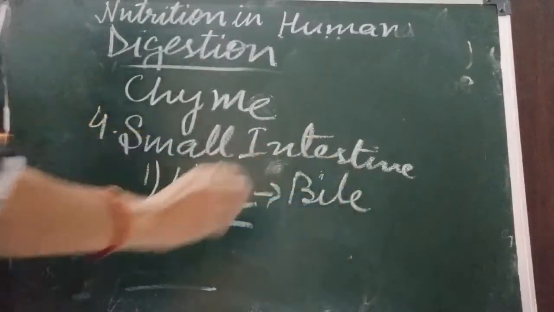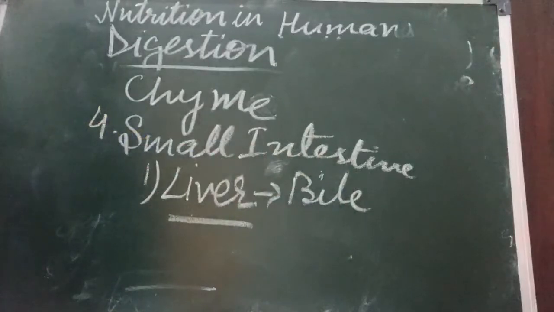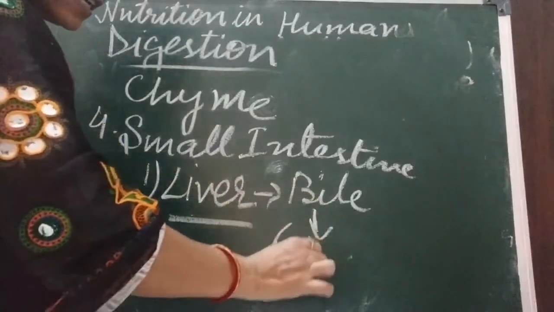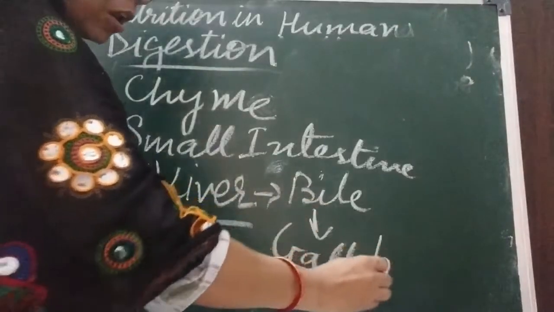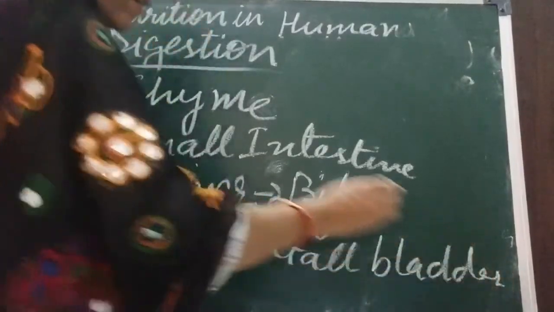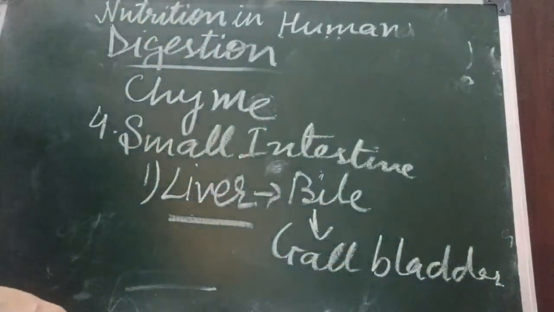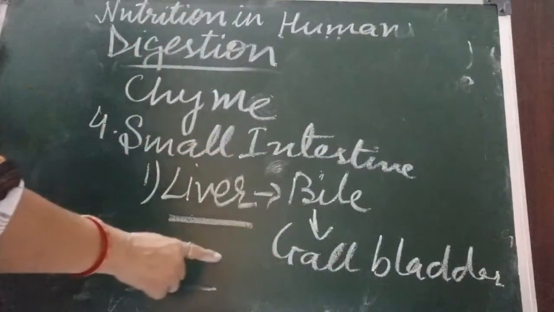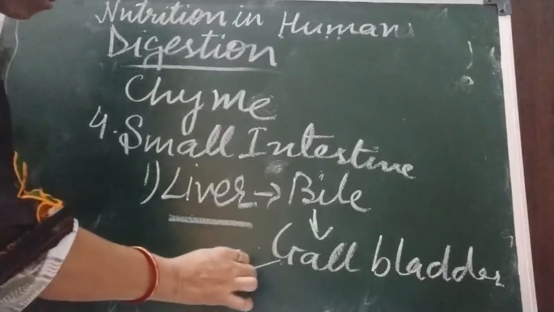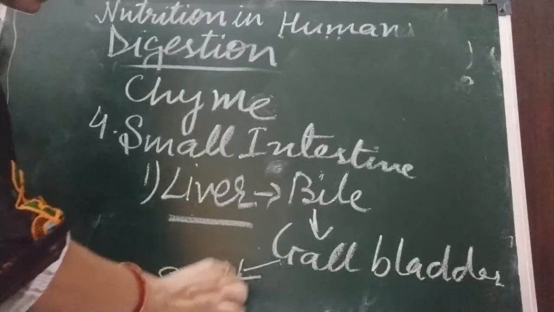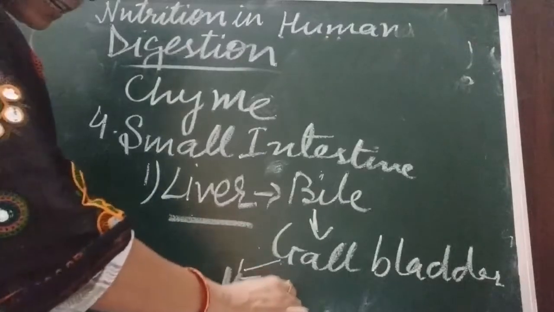Liver secretes bile, and this bile, children, is stored in the gallbladder. From the gallbladder, it goes to the small intestine. Where does this bile go? From the gallbladder to the small intestine.